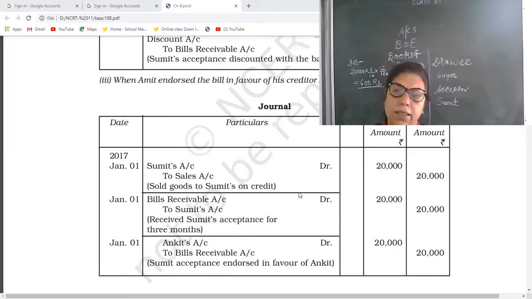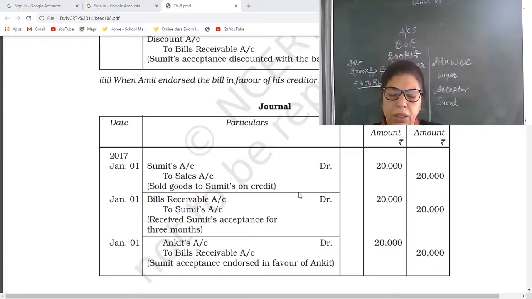Now who is the receiver of this bill? Who will get the payment? Ankit will get the payment. So Ankit's account debit, Ankit will be the receiver. And what is going out? Bills receivable. So bills receivable will be going out for 20,000 rupees.